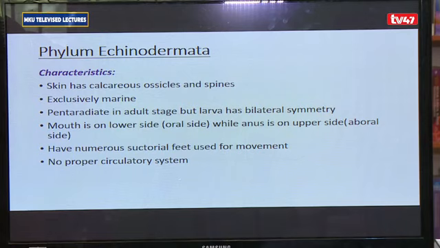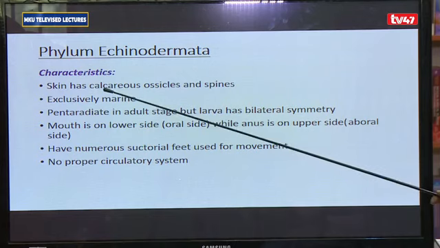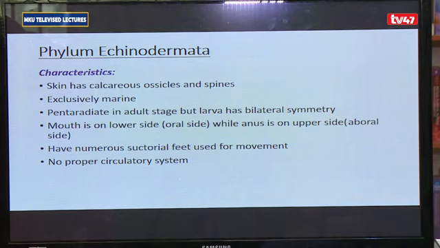Then we have Phylum Echinodermata. Organisms in this phylum are characterized by having spines in their skin, so the skin is rough because of the presence of spines. Echinodermata actually means spiny skin. Regarding their characteristics, the skin has calcareous spines and ossicles. Calcareous simply means the spines and ossicles consist of calcium carbonate.